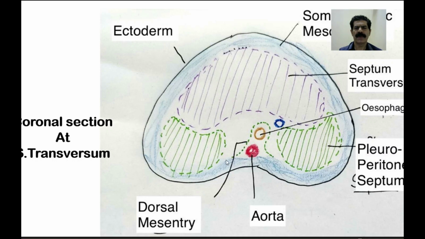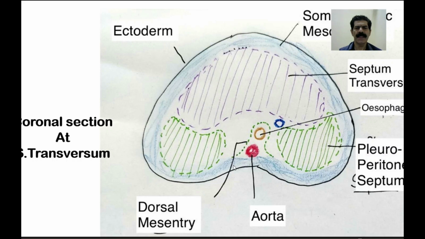And as we know, dorsally there lies the dorsal aorta along with the primitive gut, and the part which lies above the septum transversum is the foregut part, and from the foregut part the esophagus has developed, which we have done with the development of the lungs, and the inferior vena cava also develops meanwhile. And this is the dorsal mesentery, which is hanging from the dorsal body wall, and the esophagus lies in this part.